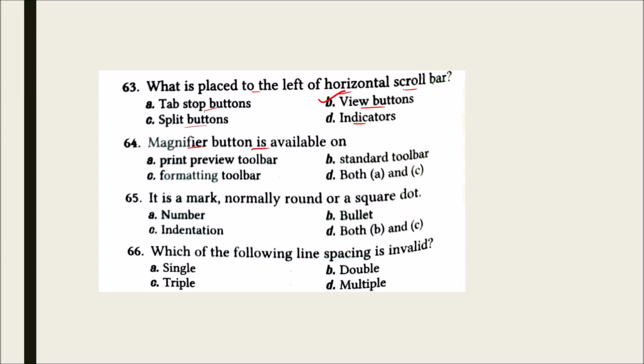Magnifier button is available on print preview toolbar, standard toolbar, formatting toolbar, both A and C. And the correct option is A, that is print preview toolbar. It is a mark, normally round or a square dot. Number, bullet, indentation, both B and C. And the correct option is B, that is bullet. Which of the following line spacing is invalid? Single, double, triple, multiple. And the correct answer is triple.